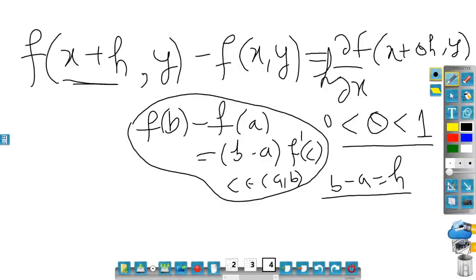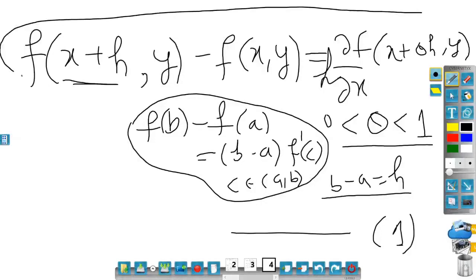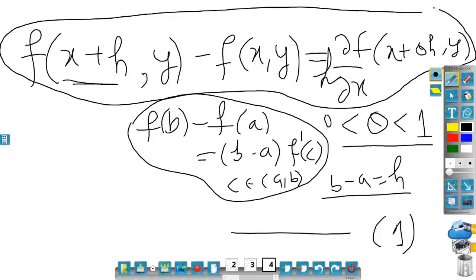Well, that's okay. So let me number this as 1. This is my number 1. This equality will play a very important role in the theorem. Now let me go ahead.